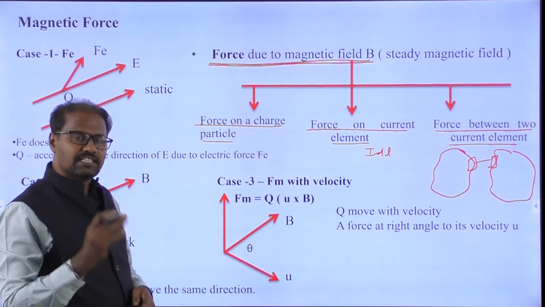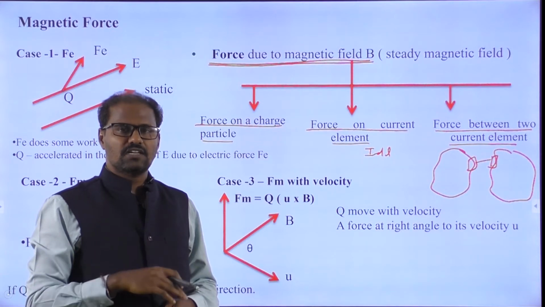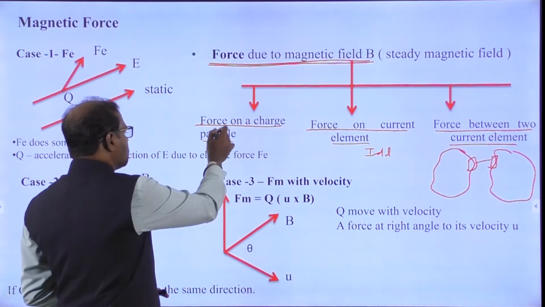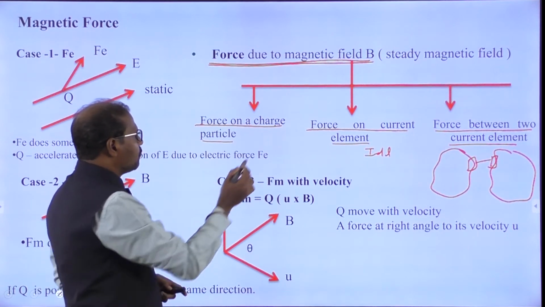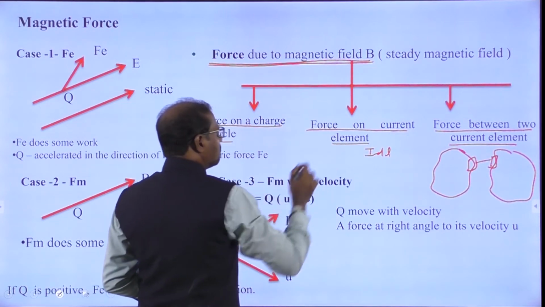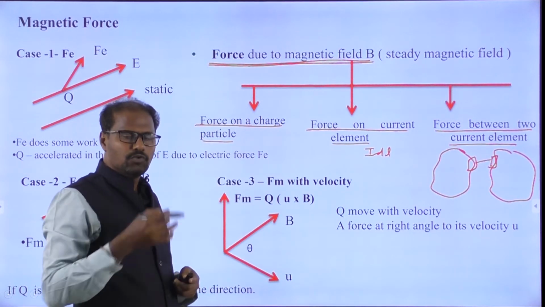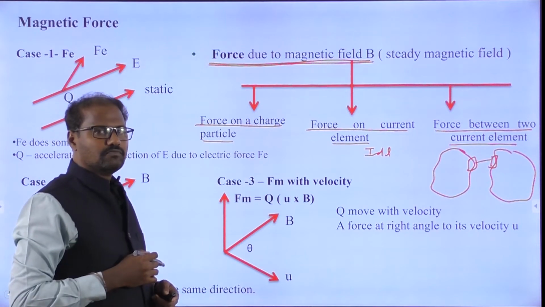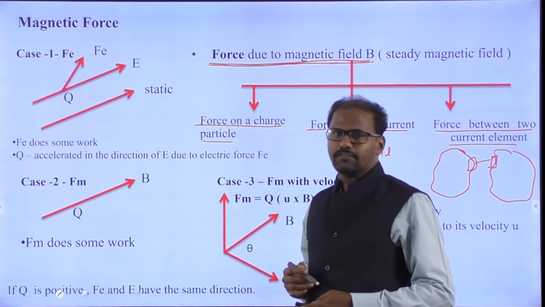Force means there is an electric force and a magnetic force, so we also have to go for the electrostatic field. For the current element, what is the behavior of the force? These are the three different cases we are going to analyze.